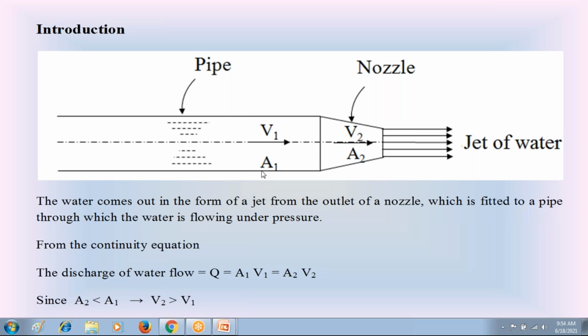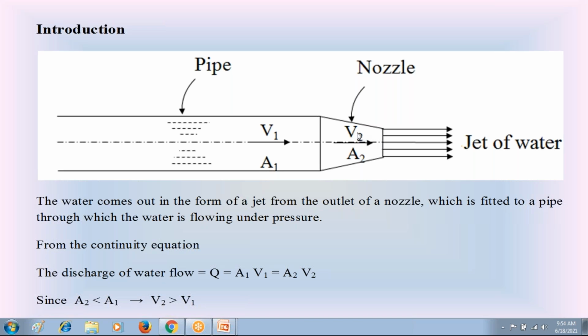In the pipe, the velocity of water flow is V1 and the area of water flow is A1. From the pipe, the water enters into the nozzle. At the end of the nozzle, the area of water flow is A2 and the velocity of water flow is V2.